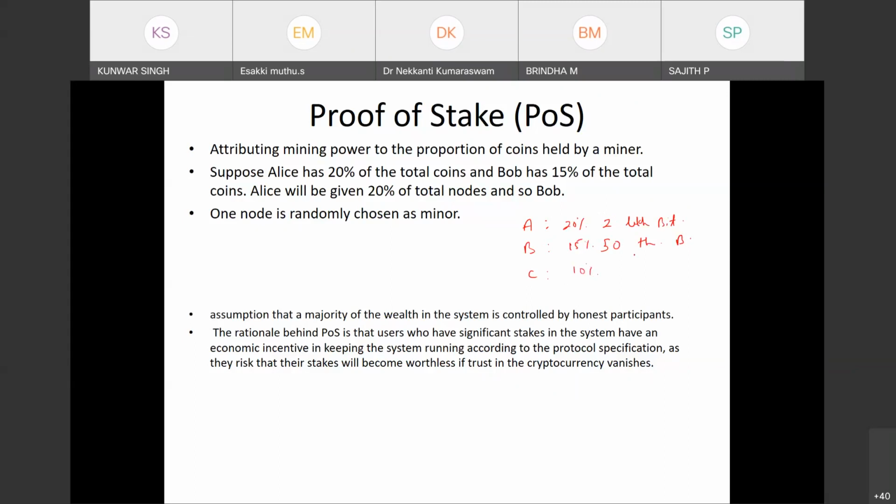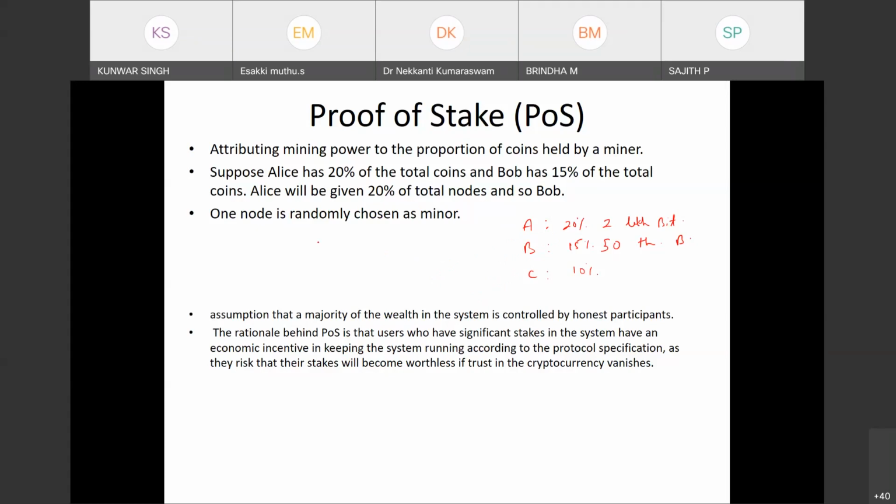If the system goes well, then it is okay. Now suppose something goes wrong with Bitcoin, and the value of Bitcoin goes down, or the value of Ether goes down. Who will be the big loser?